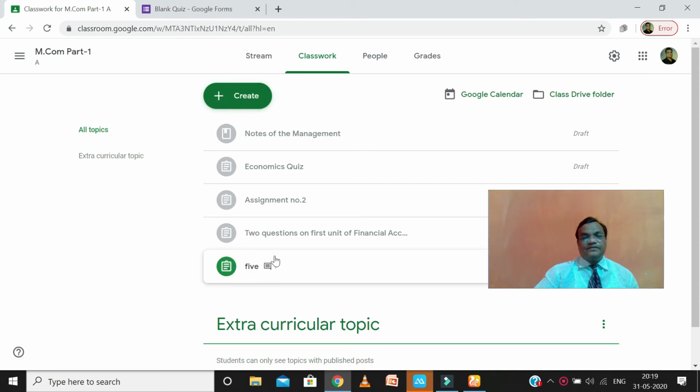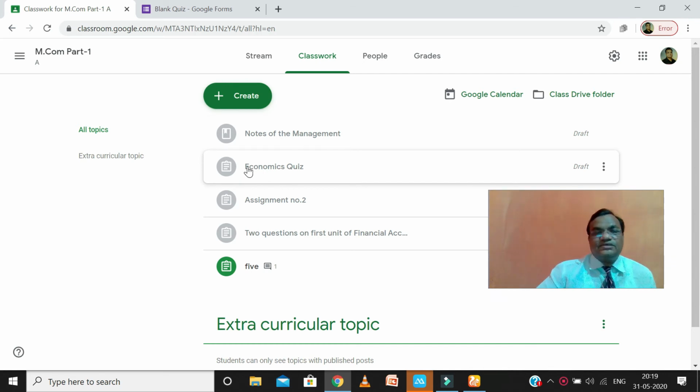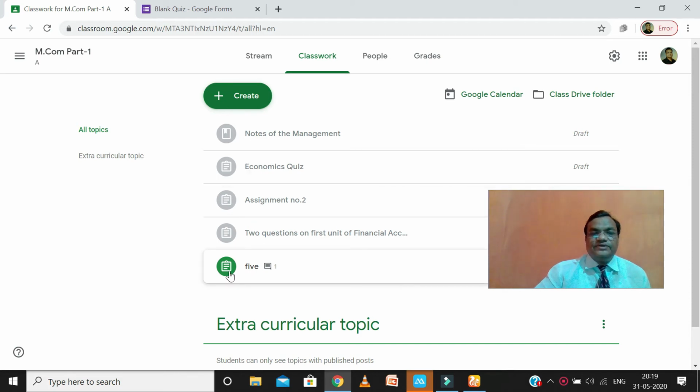Okay, now you can see here we have a sample. These notes management we haven't sent to the students, but we see what activity we have done in this form. Okay, number 5 means if there is a 5 written here, this assignment has been sent to the students, so it is seen in green color.